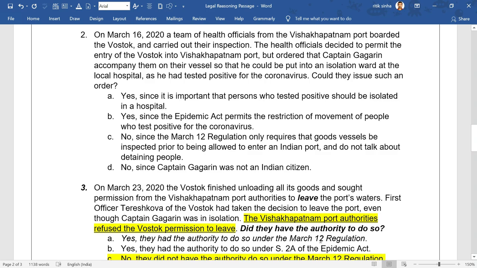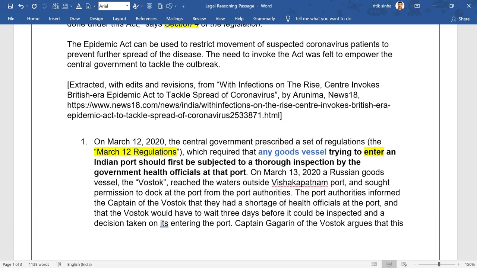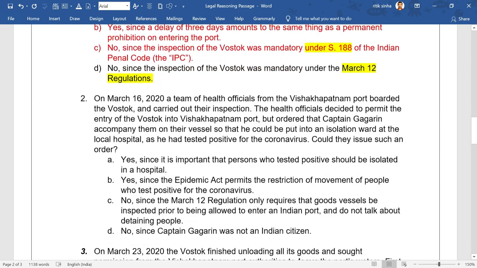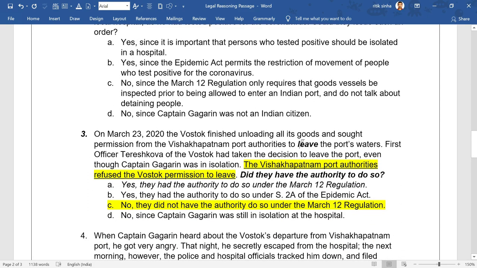Now what's going on here? Let's look at the March 12 regulation. It requires that any goods vessel trying to enter any port, an Indian port, should be first subjected to a thorough inspection by the government health officials at that port. You see, the restriction is on the entry of the port, right, and not on the exit of the port, as is clear from this fact situation.